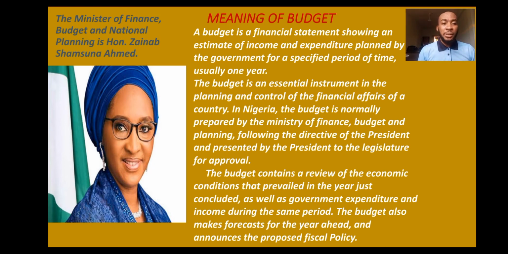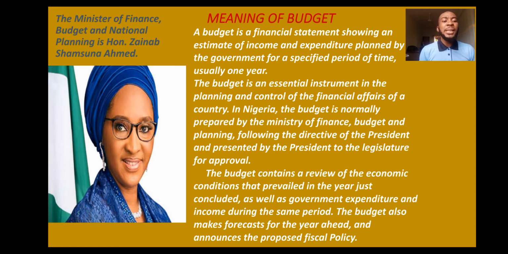In Nigeria, for instance, the budget is normally prepared by the Ministry of Finance, Budget and Planning, following the directive of the President and presented by the President to the legislature for approval. Now, I want you to also know that the legislature is the arm of government that is saddled with the responsibility to do what? To make laws.